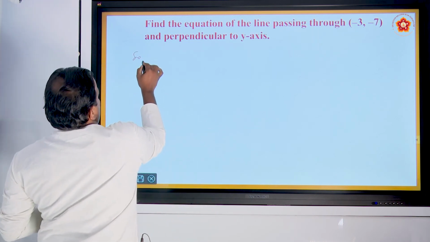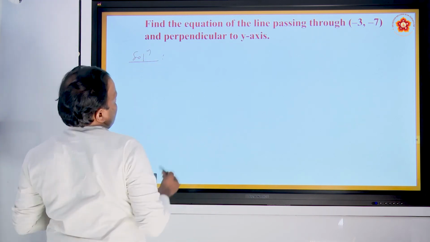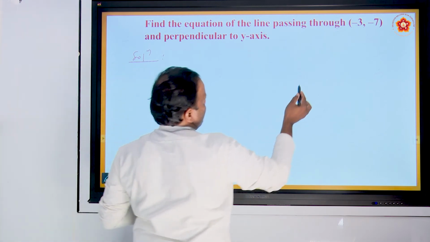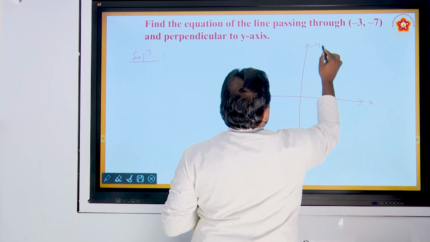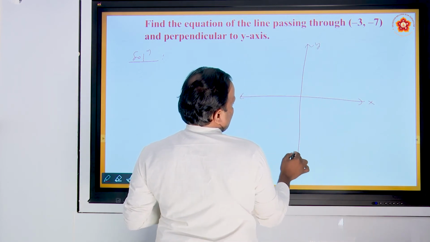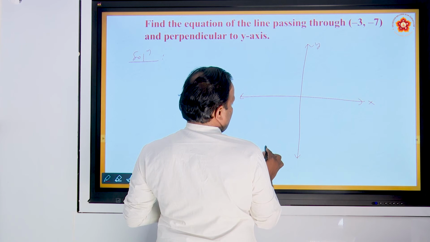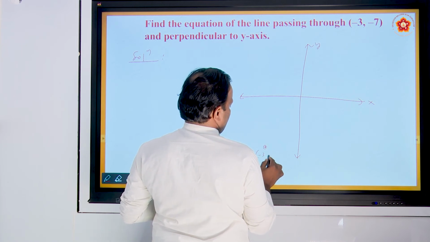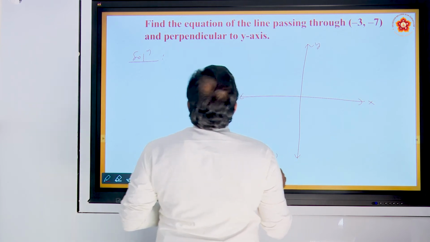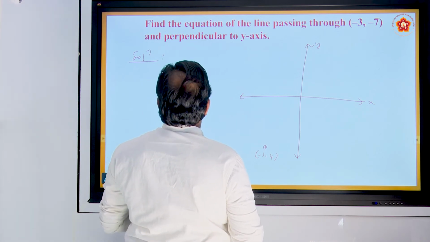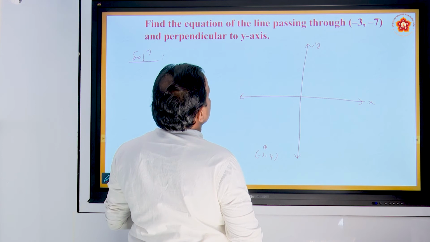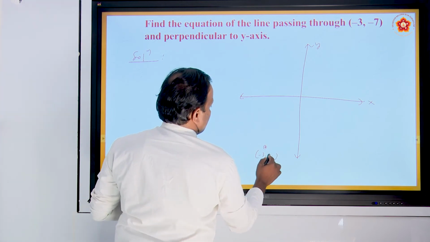So the solution, this is left for you because this is same to same as it is. Find the equation of line passing through minus 3 comma minus 7.